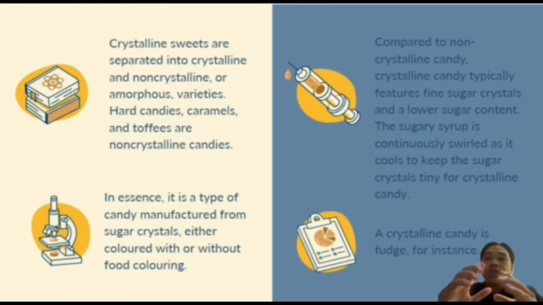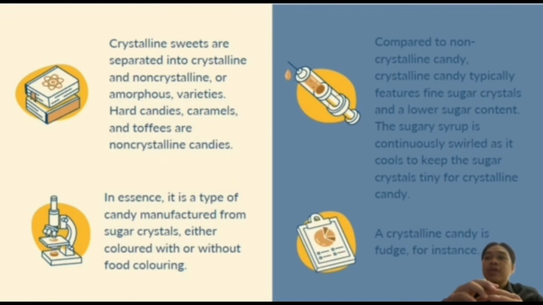Crystalline sweets are separated into crystalline and non-crystalline or amorphous varieties. Hard candies, caramels, and toffees are non-crystalline candies. Compared to non-crystalline candy, crystalline candy typically features fine sugar crystals and a lower sugar content.